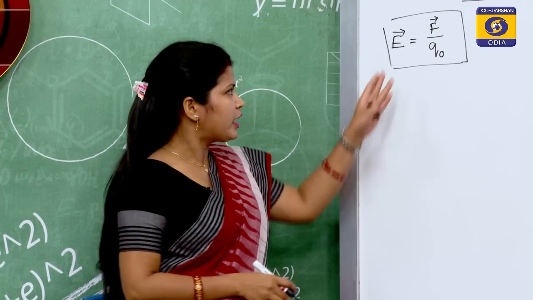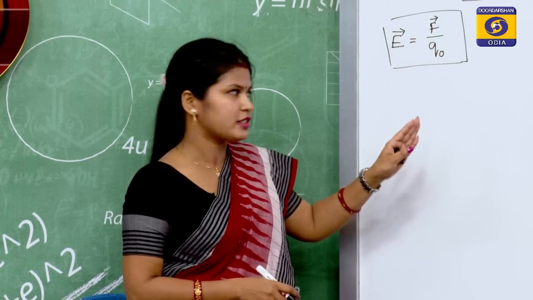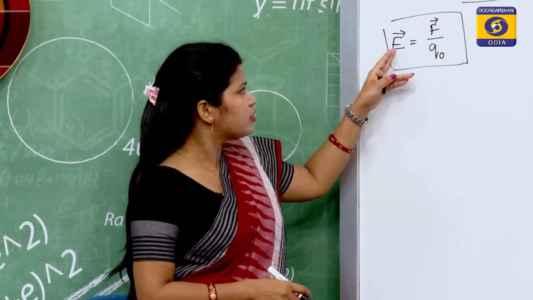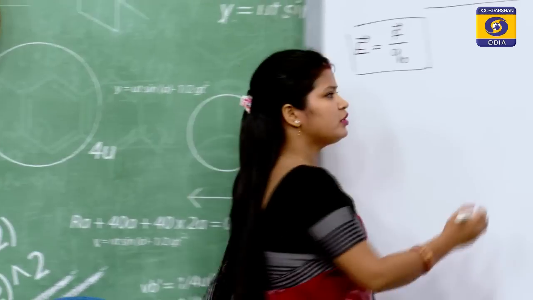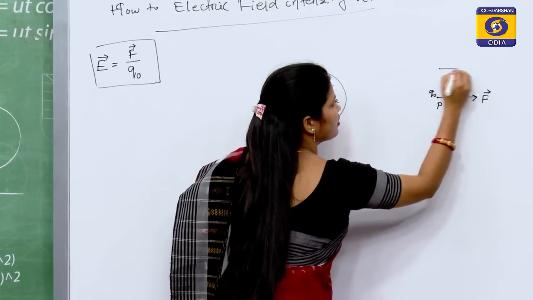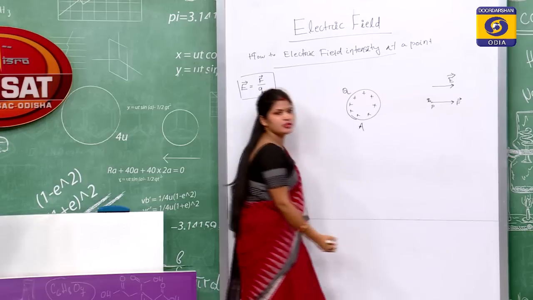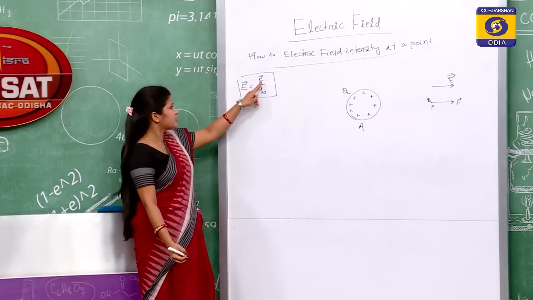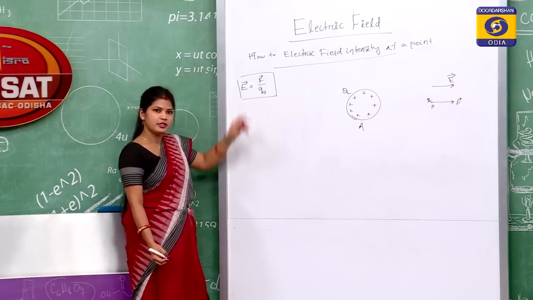Okay. So, electric field is force upon unit test charge. The direction of electric field is along force vector. So, the electric field direction is like this.